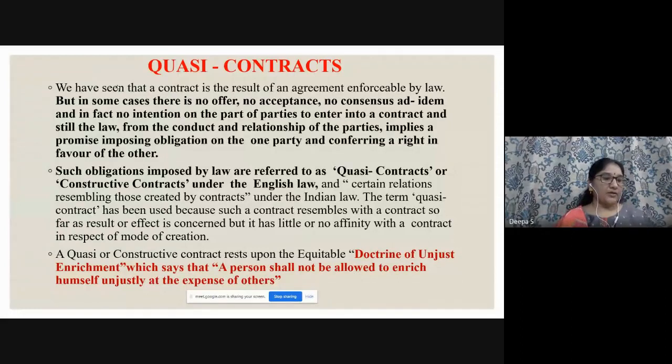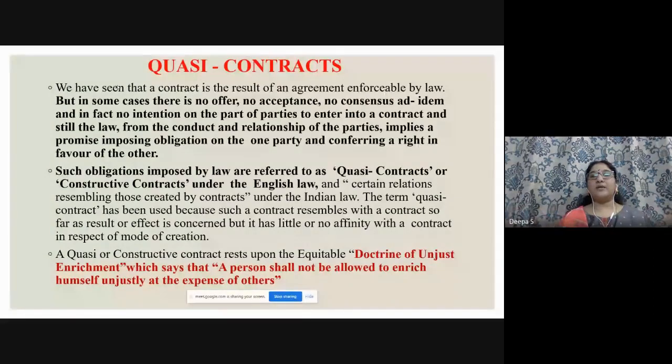quasi contracts. What do you mean by quasi contracts? Always the definition is given, and so many types of contracts are named in the options. You have to identify them. When we discuss quasi contracts, it's very simple. The exact meaning I have given is simply to understand.